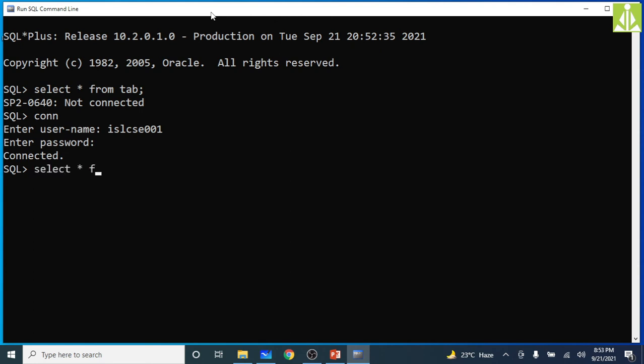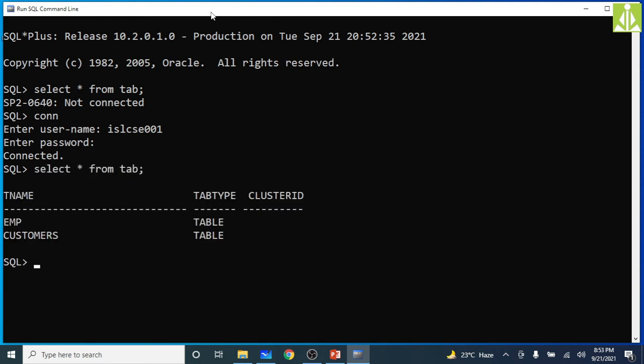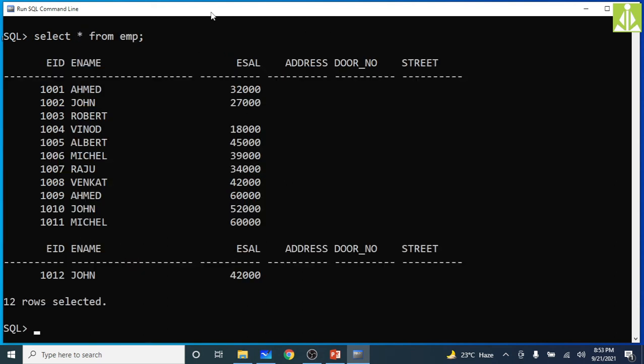Then select star from tab. Yeah, it is showing two tables over here. One is the employee table and another one is the customer table. So now I will try to open the employee table. Select star from EMP. See, it is having all these different fields like employee ID, employee name, employee salary, address, door number, street, like this. And in this we have only three fields, because we need only three fields now. So this particular table I use, and I will try to read these columns and print these columns with the help of a Java application.